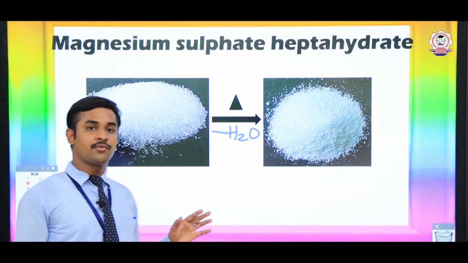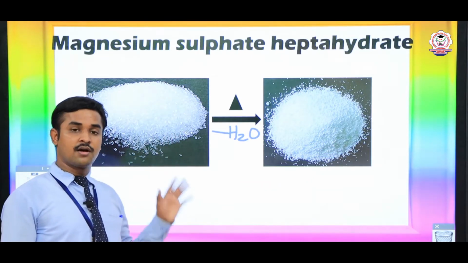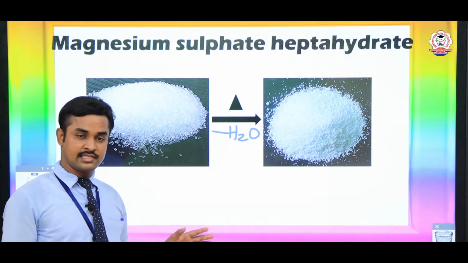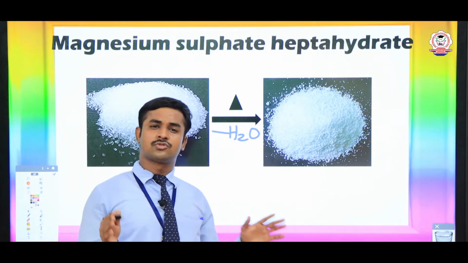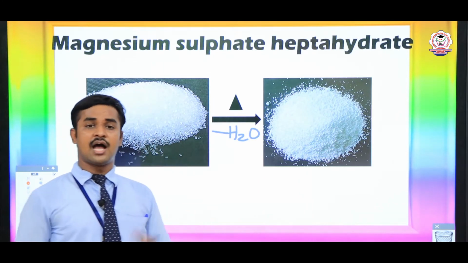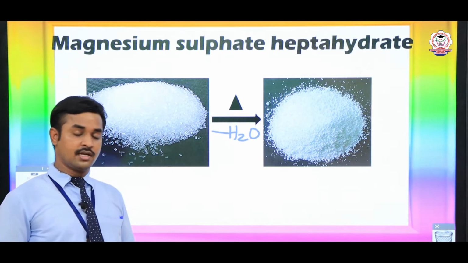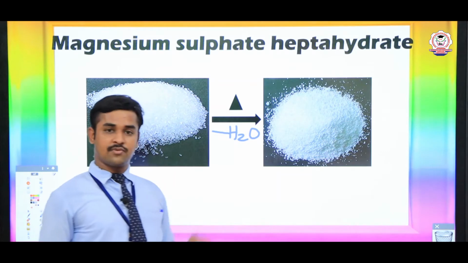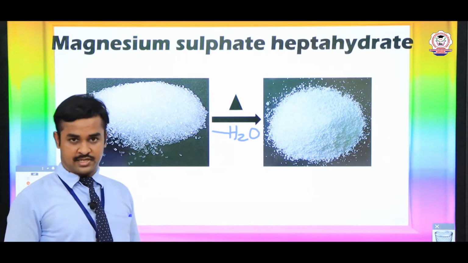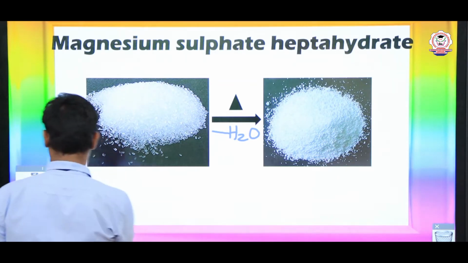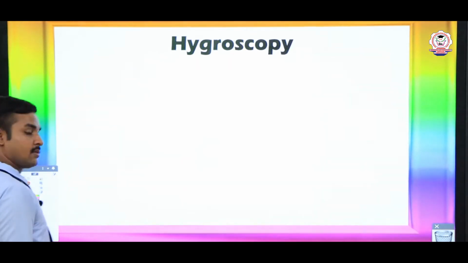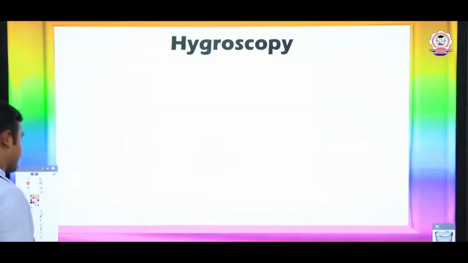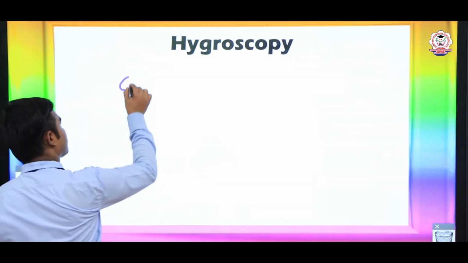So this type of crystal is known as having water of crystallization, and these crystals are called hygroscopic substances. It means the crystals can absorb water and can lose water by evaporation. So these substances are hygroscopic substances. Hygroscopy means some crystals can absorb water molecules and form watery substances.